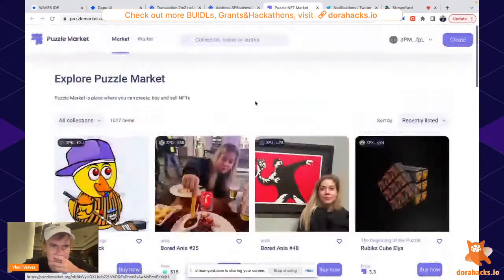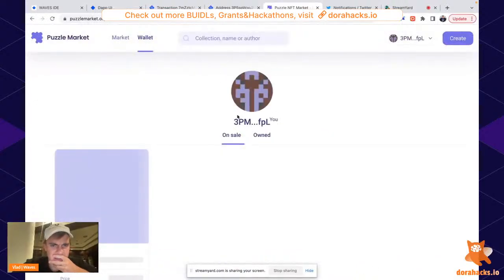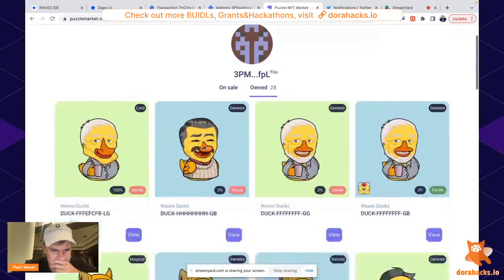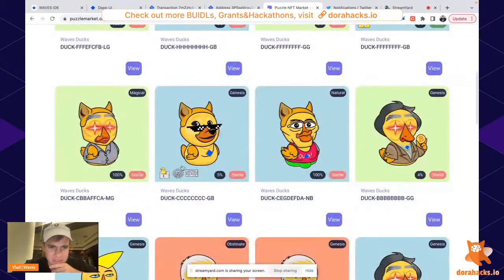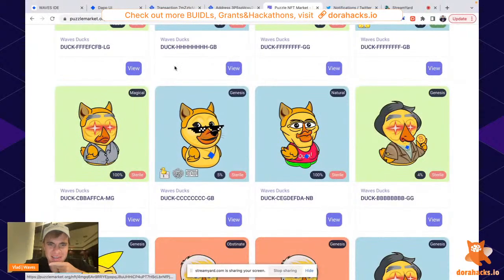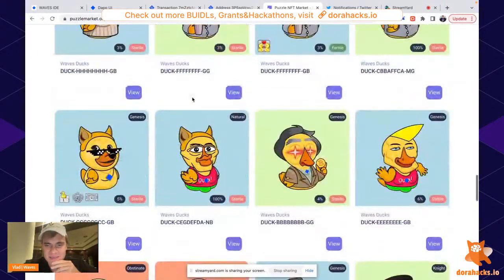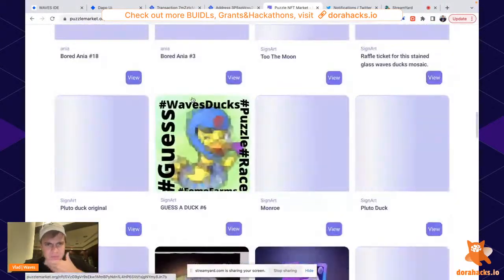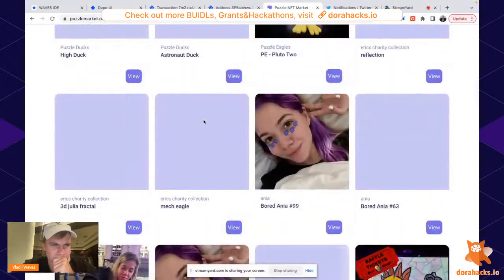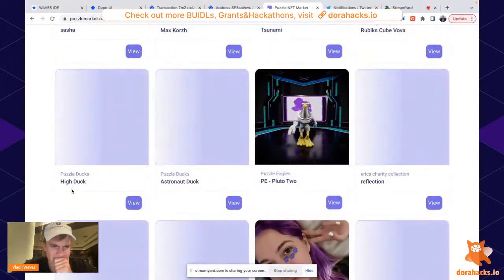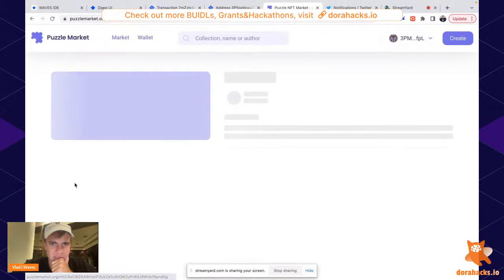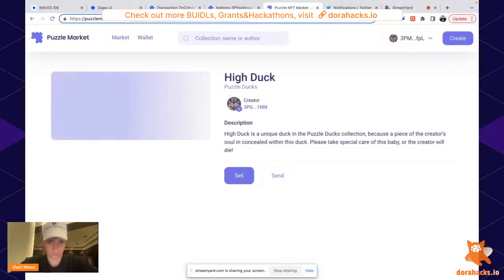Yeah, let's find an NFT that I own. I have a lot of ducks. Look, that's the first Dodge duck in the Waves Ducks game. And I have some other NFTs. Hi duck. Looks interesting. And I have an NFT of this duck, NFT ID.